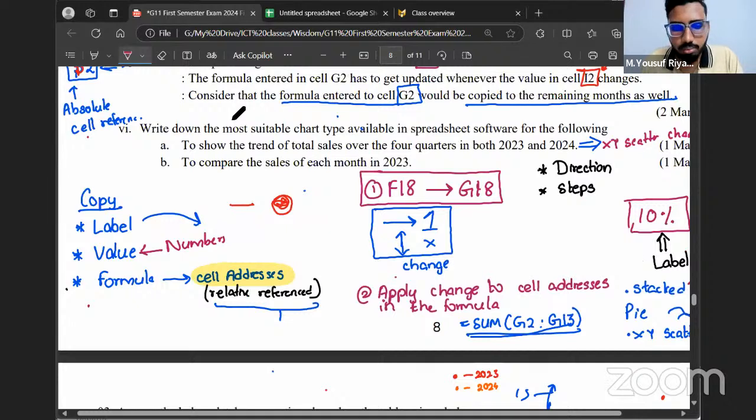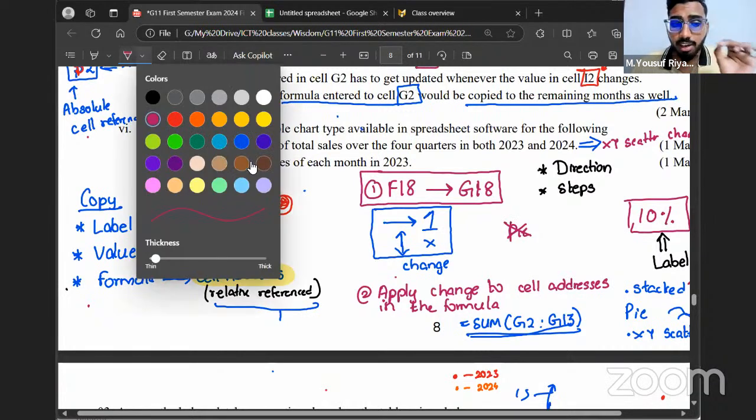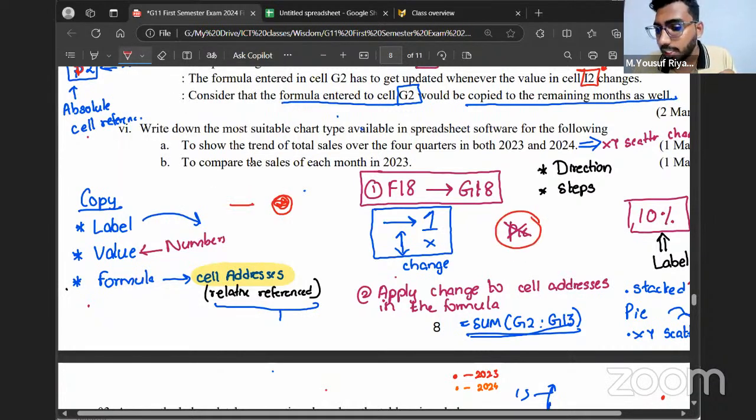Don't worry. Keep in mind, pie chart is not suitable to compare values. Whenever they say the word comparing values, don't use pie chart. You use pie chart only if you want to represent or show values. When they say compare, pie chart is not suitable. Not that you can't, but it is not very suitable. The suitable ones are all other charts except pie chart. Is that clear, all of you?